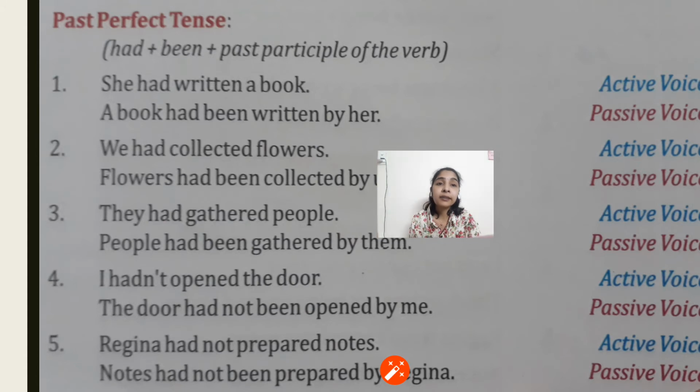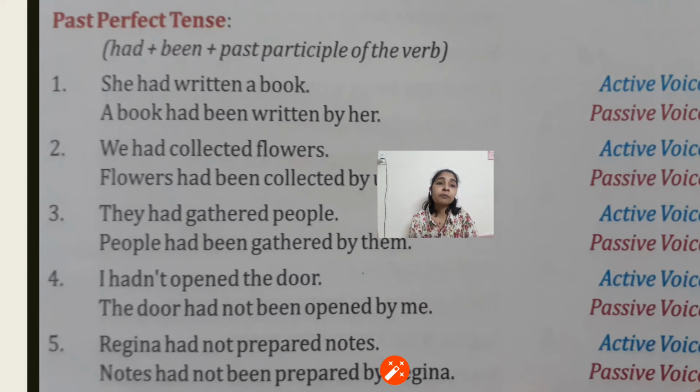"We had collected flowers" becomes "Flowers had been collected by us." "They had gathered people" becomes "People had been gathered by them." "I hadn't opened the door" becomes "The door had not been opened by me." "Regina had not prepared the notes" becomes "The notes had not been prepared by Regina."